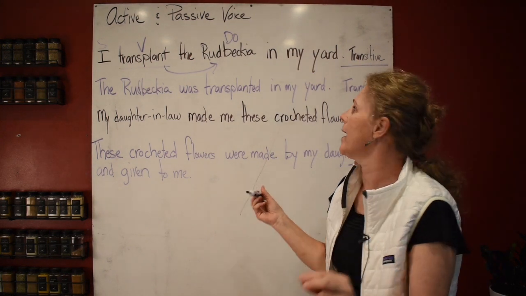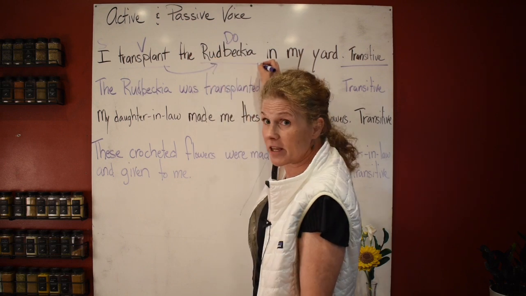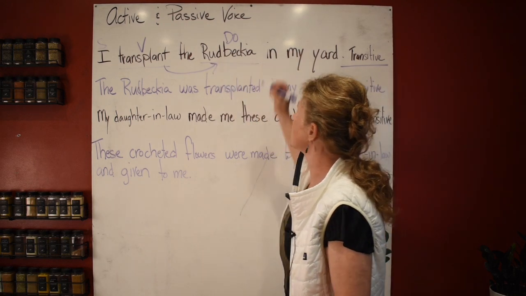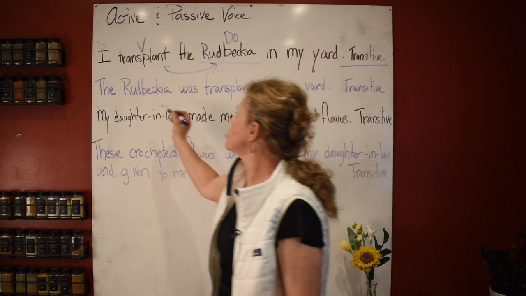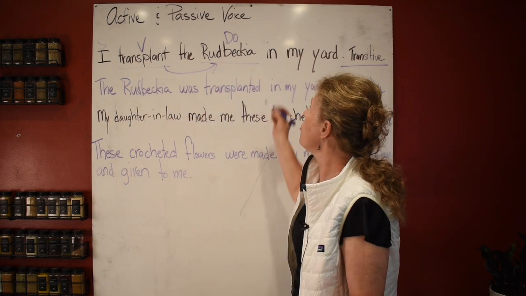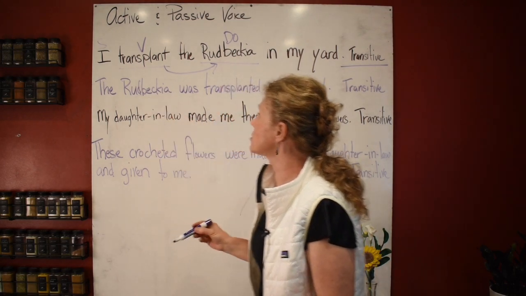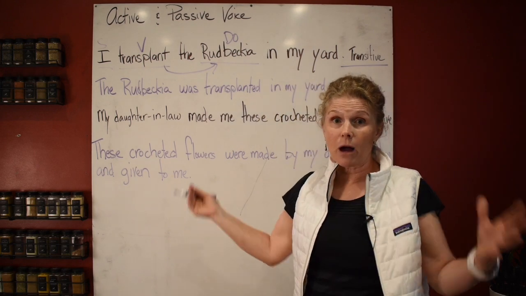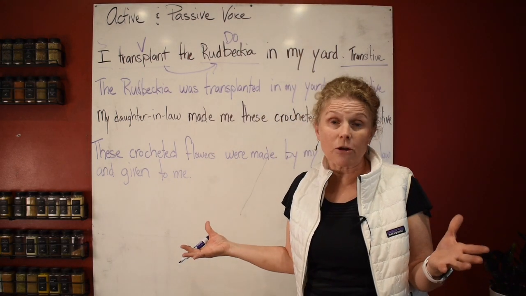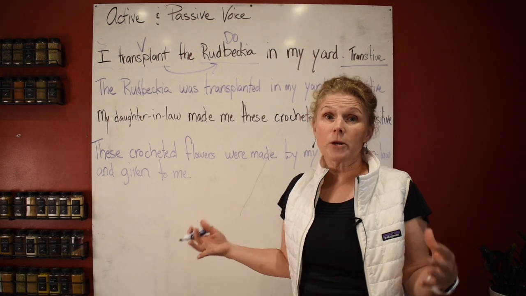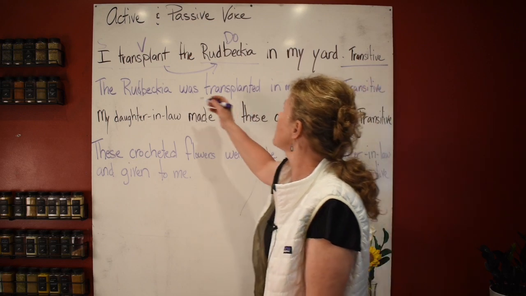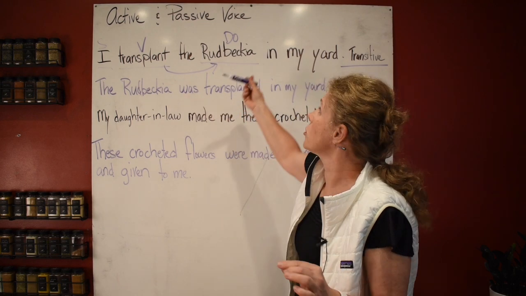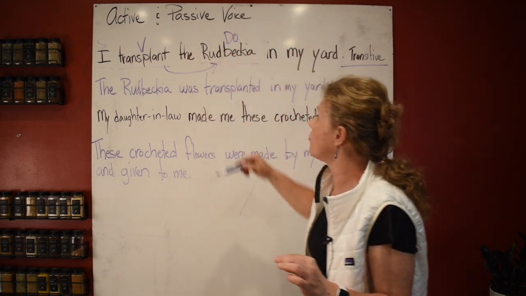The reason why is because you are taking your direct object and you are turning it into your subject. So you're going to take that, and it's going to be your subject. Now your subject has become, either we're going to eliminate it altogether if it sounds good, or we're going to put it in a prepositional phrase that is following. Now remember, you need to use your be verbs to be able to put it in passive voice.